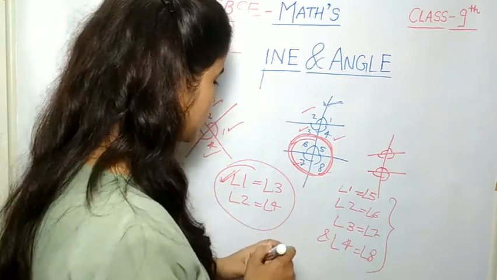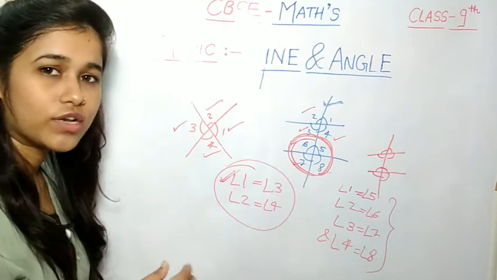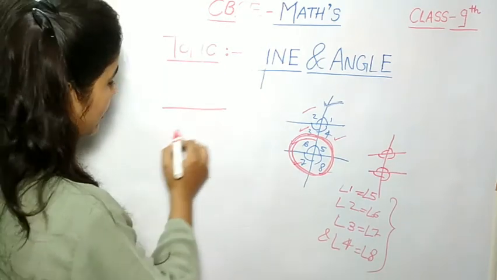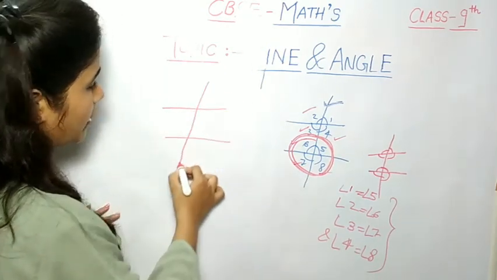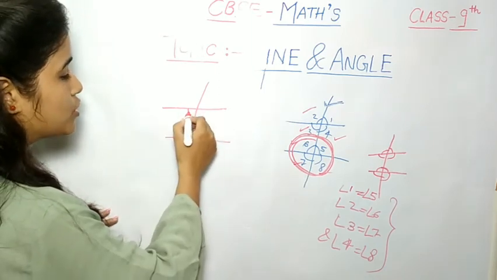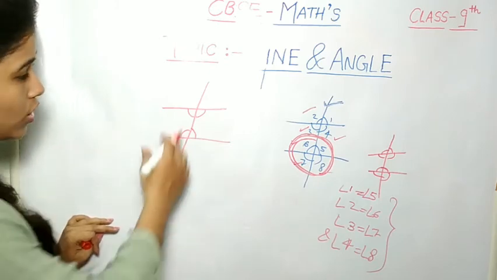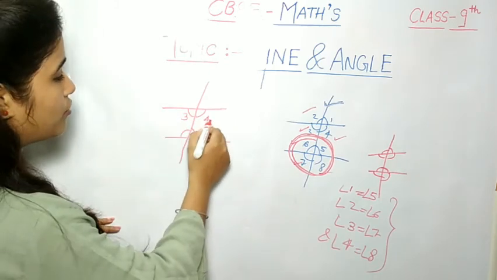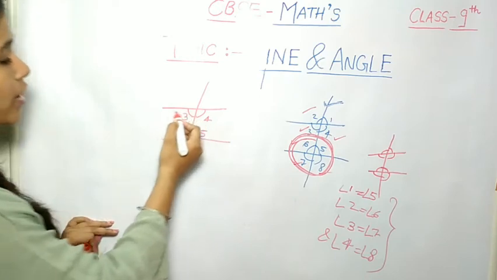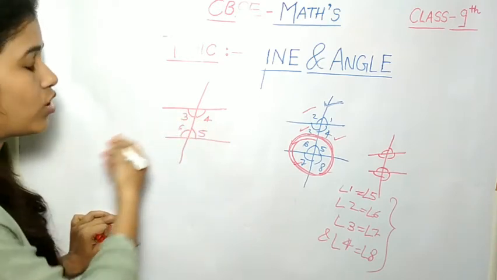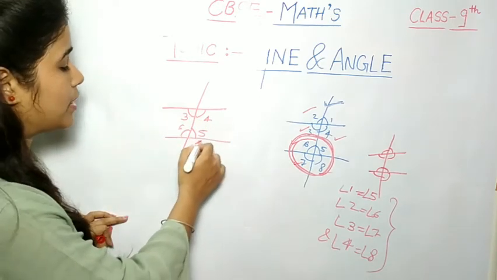Now let us discuss what the interior angle is and what the exterior angle is. When two parallel lines are intersected by a transversal line, the angles which are formed inside are called interior angles. Suppose angles 3, 4, 5 and 6: these are called interior angles because they form inside.